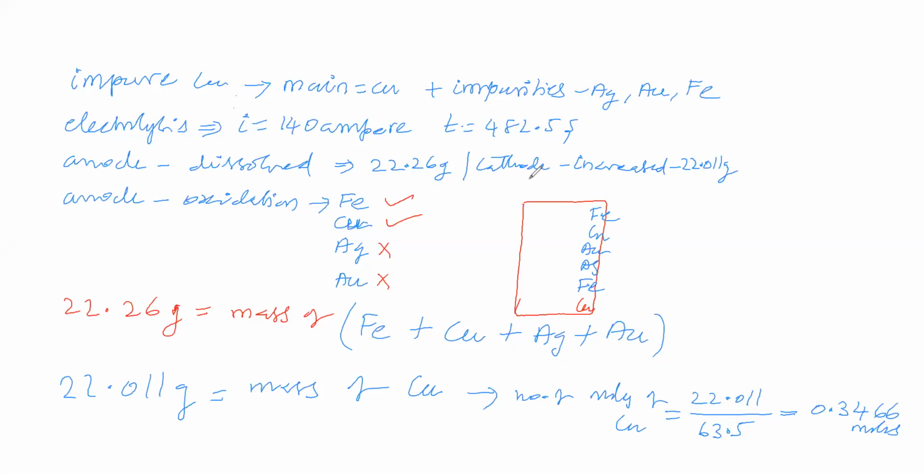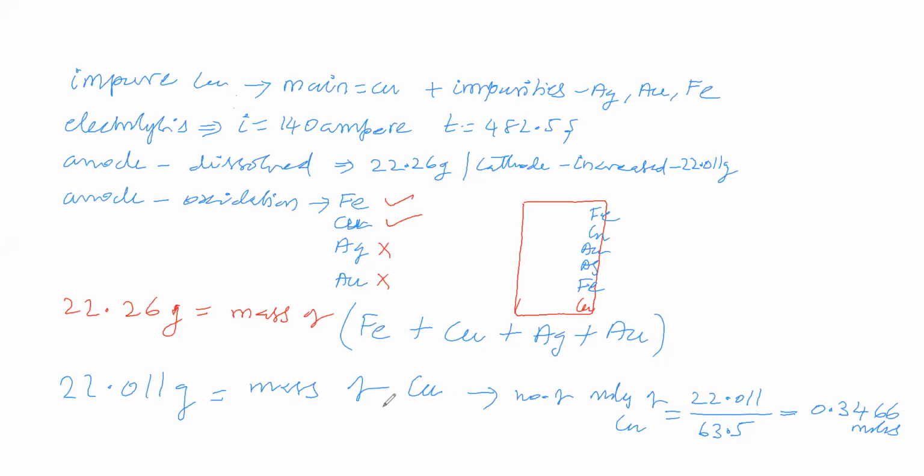If it is solid, then 22.011 gram is not the mass of copper alone. We have taken 22.011 gram as the mass of copper, so that 0.3466 moles is nothing but copper, we said. If you say that impurity is solid, then 22.011 gram is the mass of copper plus some other thing.